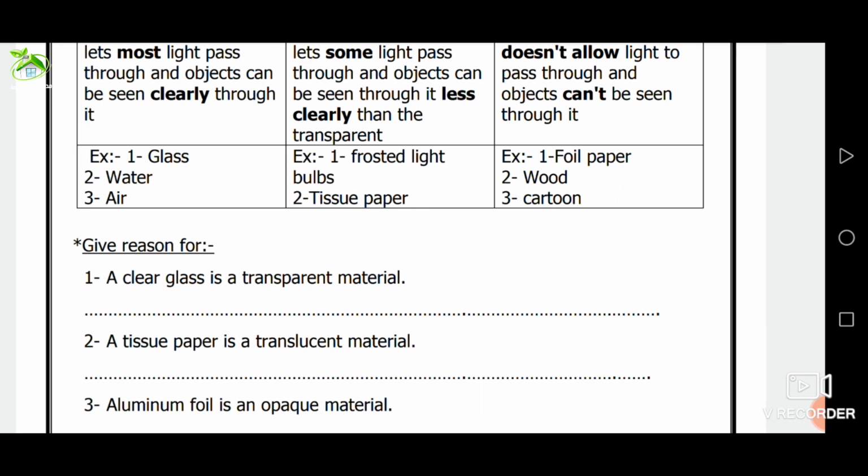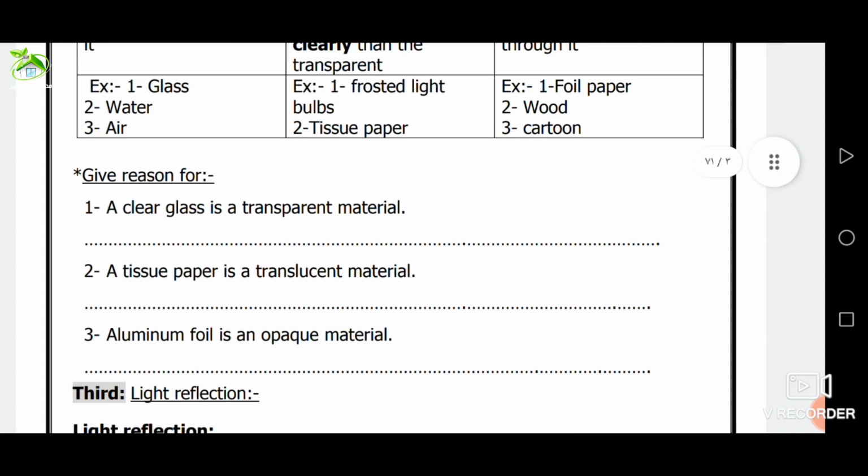Excellent, grade 5. Give reason. Aluminum foil is an opaque material because aluminum foil doesn't allow light to pass through. Objects can't be seen through it. Excellent, grade 5.